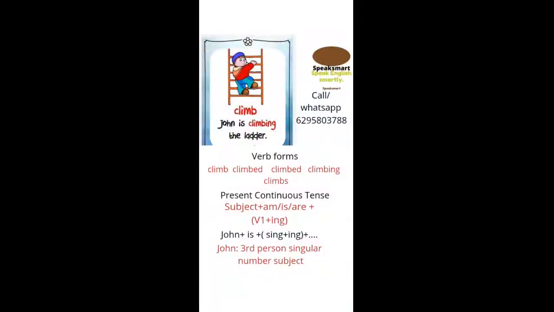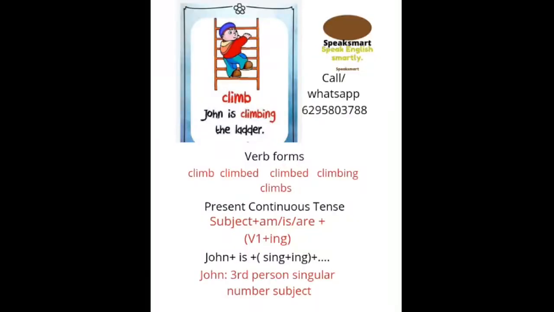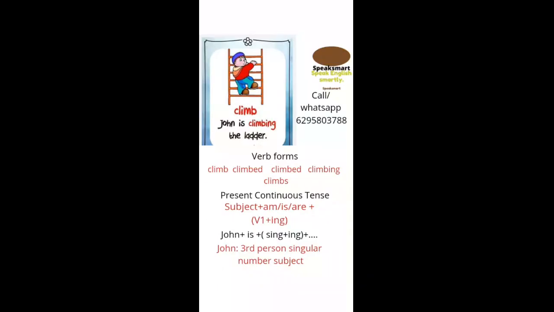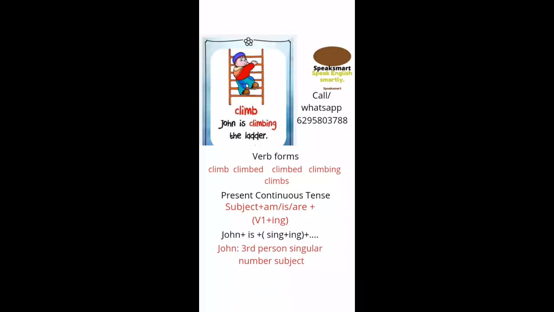So we are going to the next example. Before we go, we must say that we are discussing the present continuous tense. As we go for the next example, we can see another action.